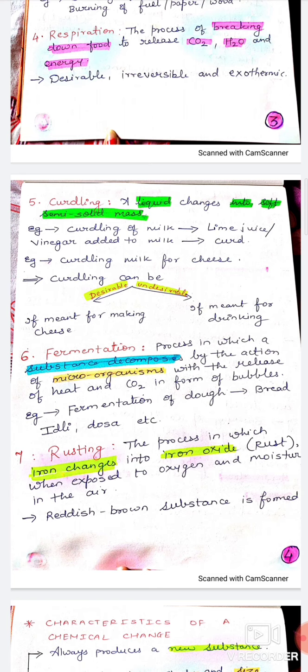For example, curdling takes place in milk. How does this happen? When lime juice or vinegar is added to milk, milk changes into curd. This curd which is formed is a new substance with new chemical composition. Of course, from the curd I will not get my milk back. Of course not. Why? Because a chemical change has happened. Okay, so curdling of milk is one of the examples of chemical change.